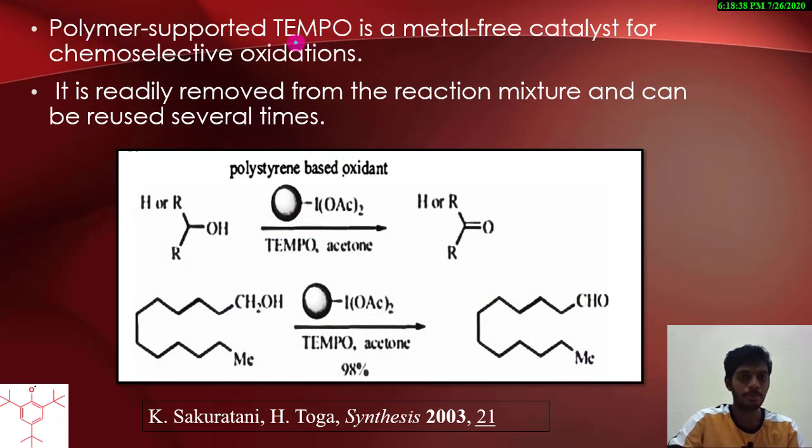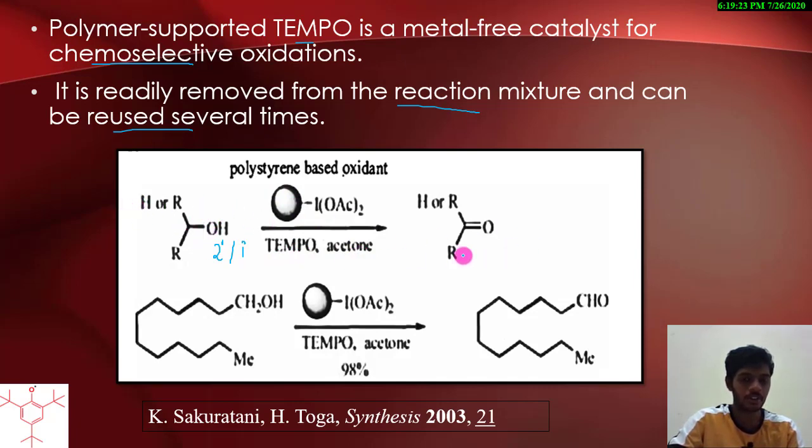The polymer supported TEMPO is a metal-free catalyst. See this, there is no metal if the polymer supported TEMPO is used, and it is used for chemoselective oxidations. It is readily removed from the reaction mixture. After the reaction is completed, the catalyst is removed from the reaction mixture and it can be reused several times. So this is the primary or secondary alcohol, where this is a ketone, or the primary alcohol if it is a hydrogen. In presence of polystyrene based oxidant, this is the polymer, and TEMPO, and acetone used as a solvent, it is oxidized.